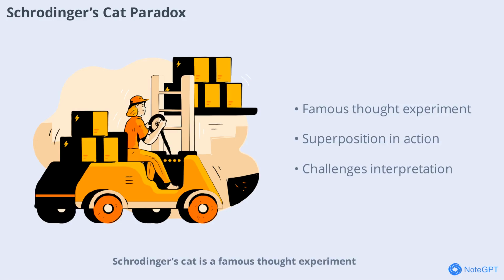Schrödinger's cat is a famous thought experiment that illustrates the strangeness of quantum mechanics. A cat is placed in a box with a quantum device that can kill it depending on the state of a particle. According to the Schrödinger equation, until we look, the cat is both alive and dead, a superposition of states. This paradox highlights the challenges of interpreting quantum theory.